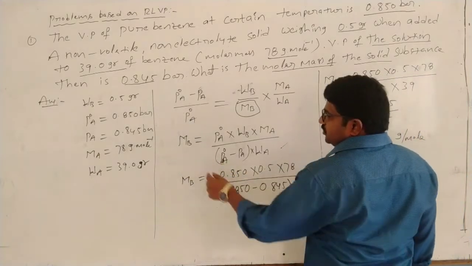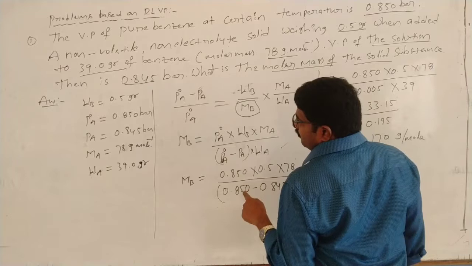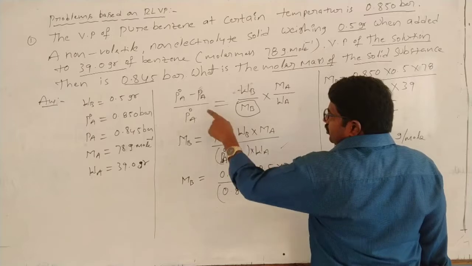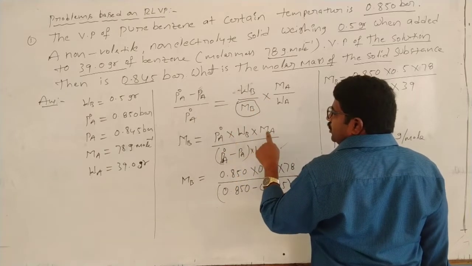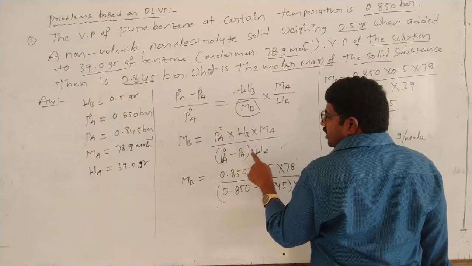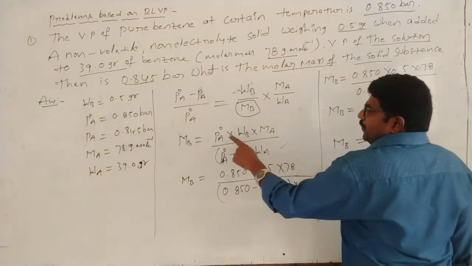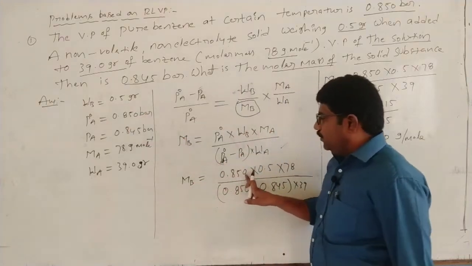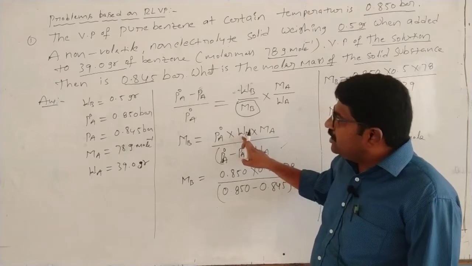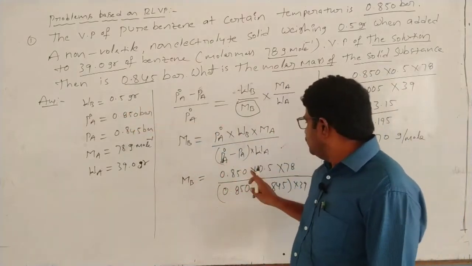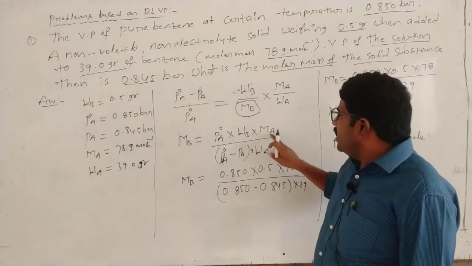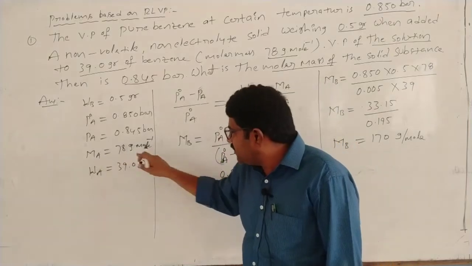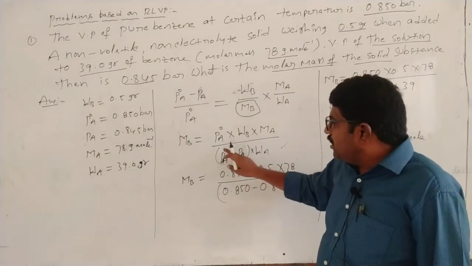So the molecular mass of the solute, after cross multiplying, can be written as P0A into WB into MA, by (P0A minus PA) into WA. Now the P0A value is 0.850, into WB, which is 0.5 grams, and MA, the molecular mass of the solvent, is 78, by (P0A minus PA).